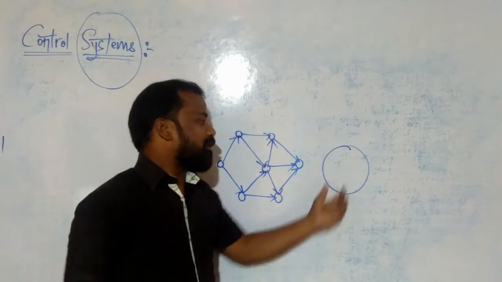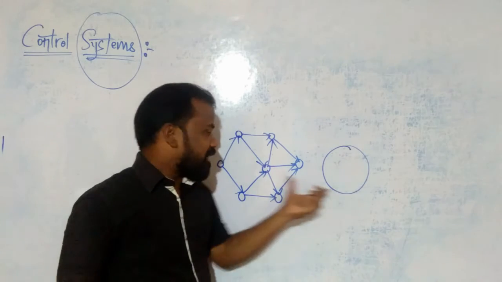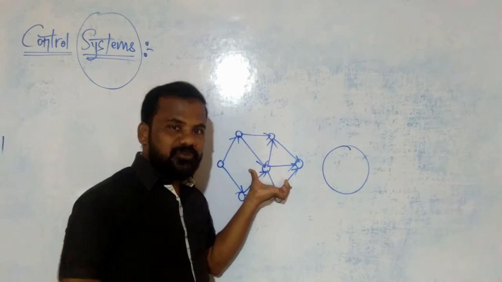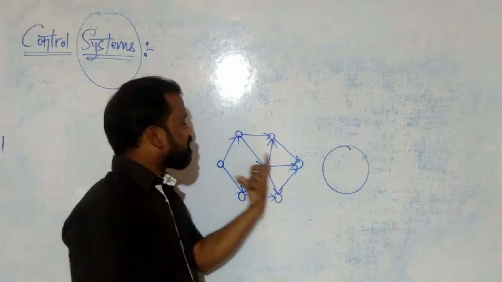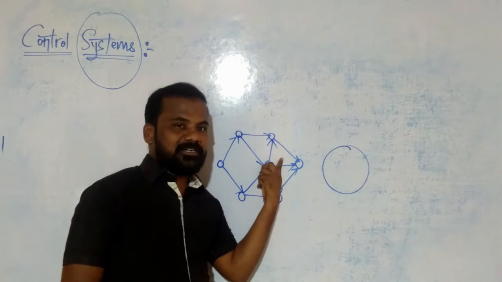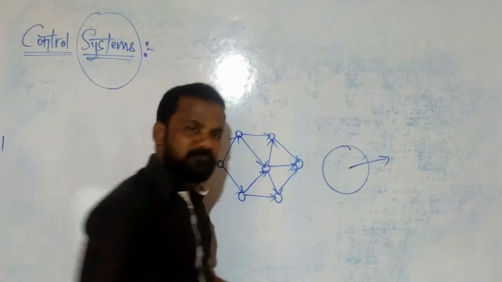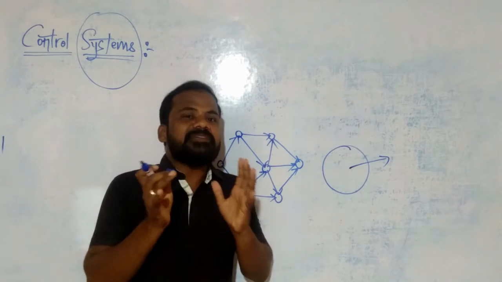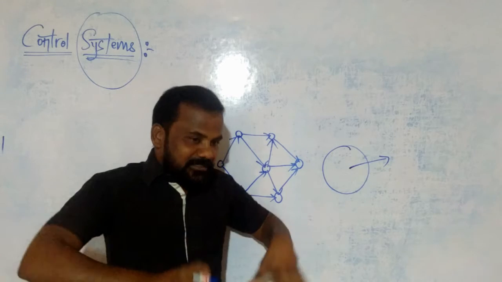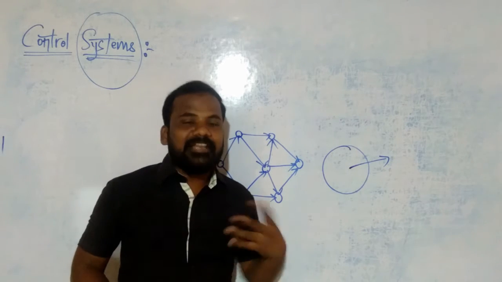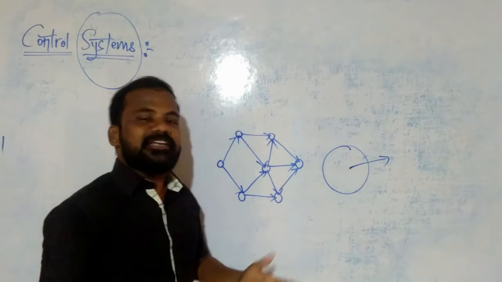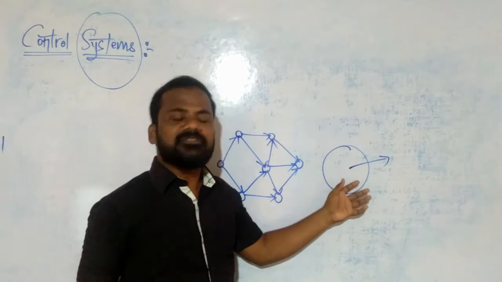To perform some function, we consider a few components and arrange them in one format or one sequence. It means a system is defined as a number of components or elements connected in one sequence to perform some function.